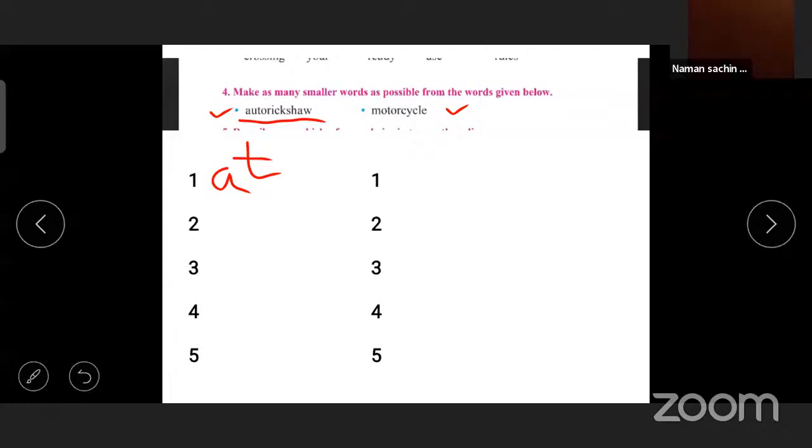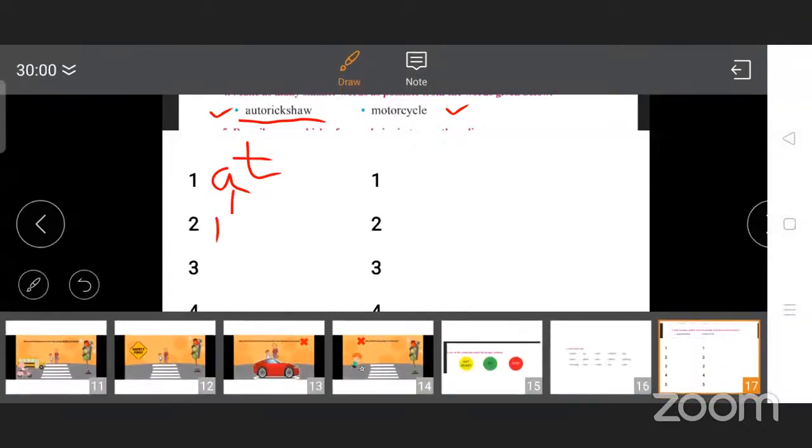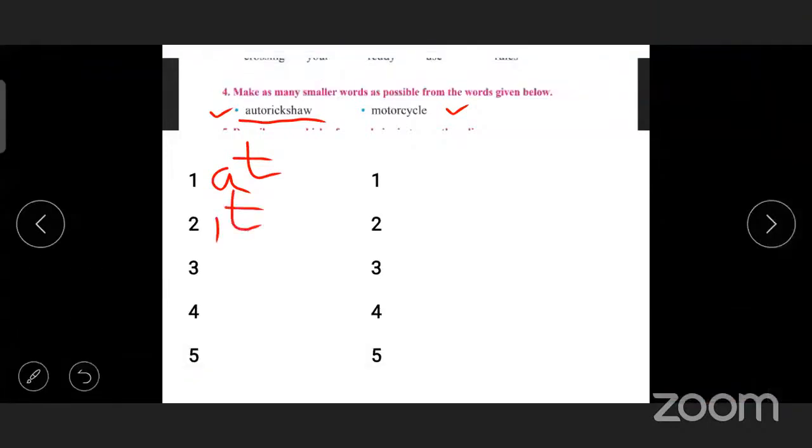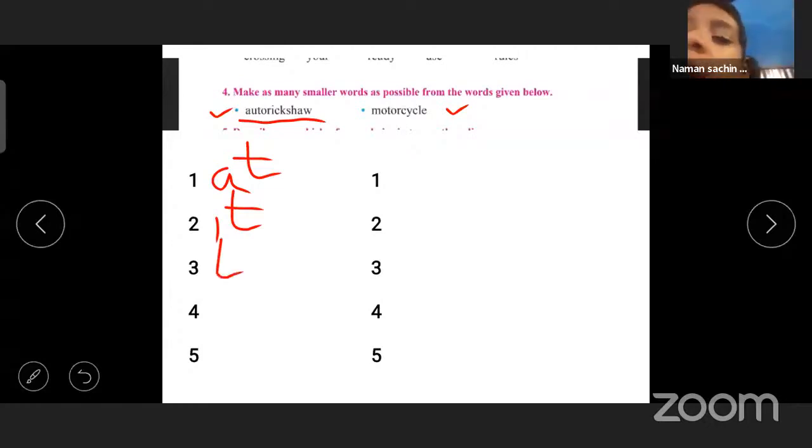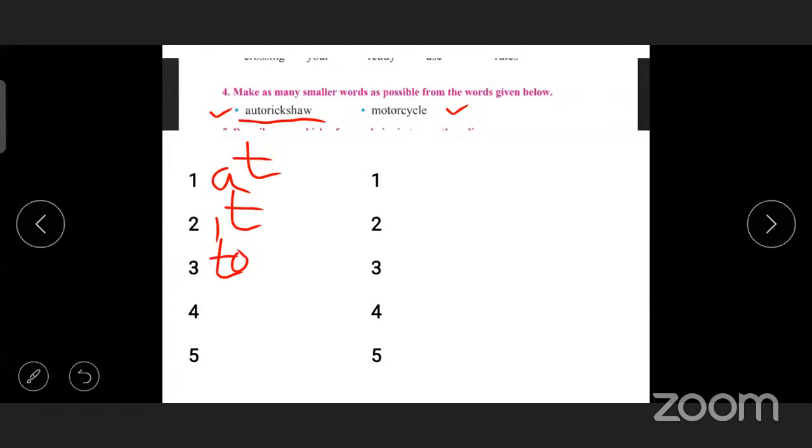Tell me, you have to make smaller words. Eat, it, very good children. Next, what is the next? Iron, two, yes very good. Next, in?